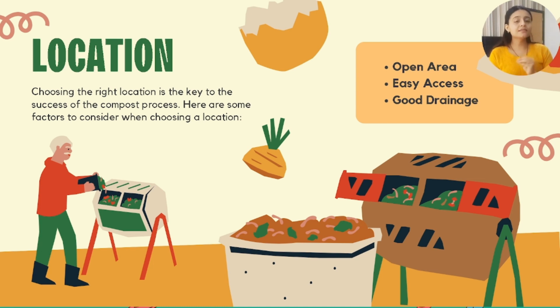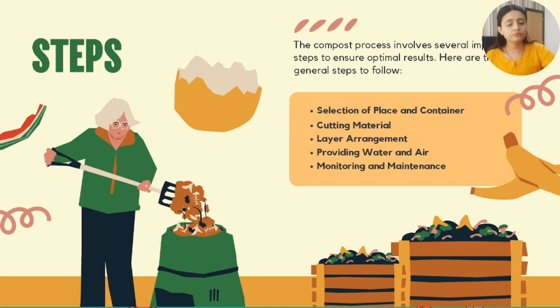Okay, in this type of compost production, the soil must be moist. So drainage means water. There must be some sort of water in the soil, which helps in moisturizing the soil in an optimum, desirable amount, so that the compost can be produced easily and productively.